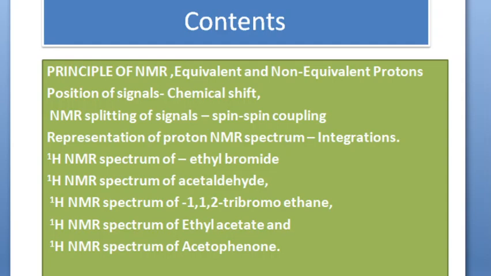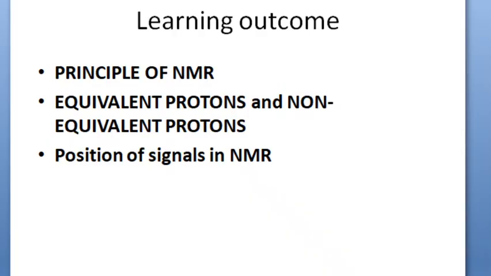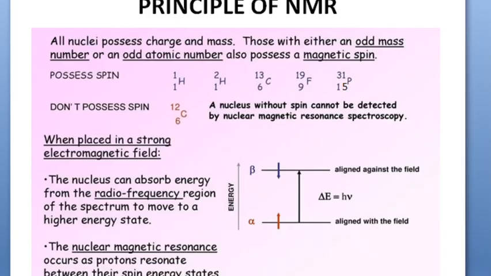As the name itself indicates, it is nuclear magnetic resonance spectroscopy. In this lecture, we are going to learn about the principle of NMR, equivalent protons and non-equivalent protons, and the number of signals that the NMR of a compound is expected to have. Positions of signals we shall see later. So what is the principle of NMR?